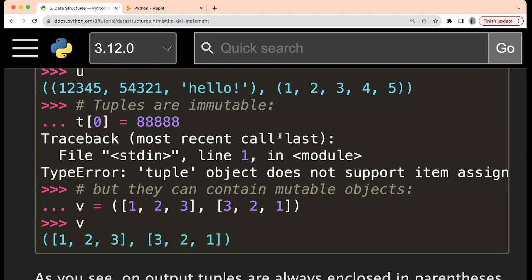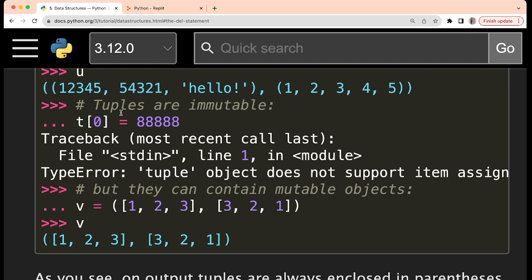After that, tuples are immutable. This is one of the most important points of tuples, and one of the biggest differences between tuple and list. If you have watched my previous lectures, we have used methods like append, remove, and so on. By that we used to add some element to the list, delete some element from the list, and assign new values to the list. All these things are possible. That means a list can be changed; it is mutable. But coming to tuples, tuples are immutable. That means once you define a tuple, after that we cannot make any changes in it.